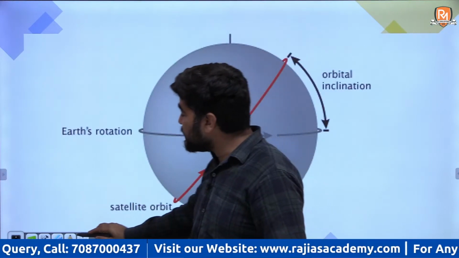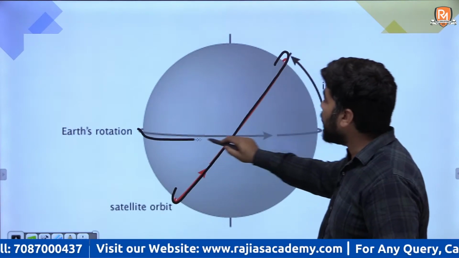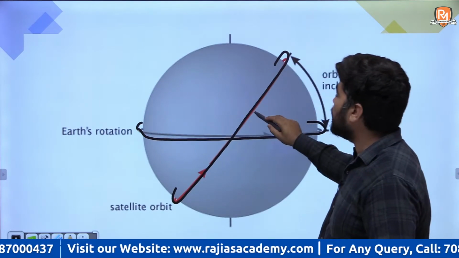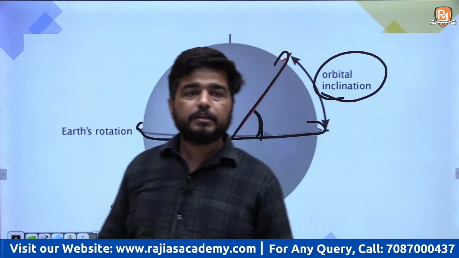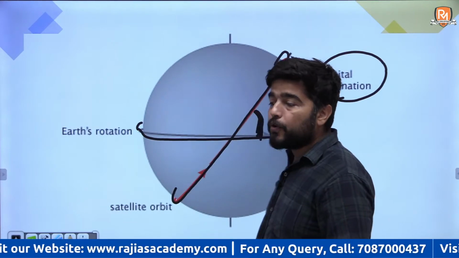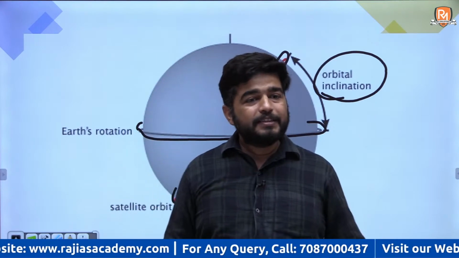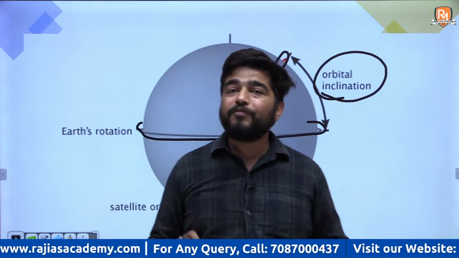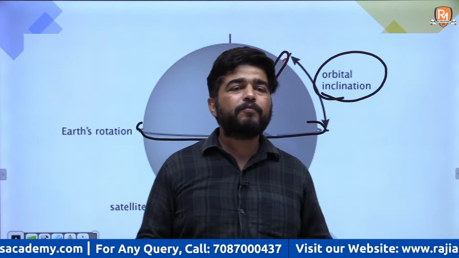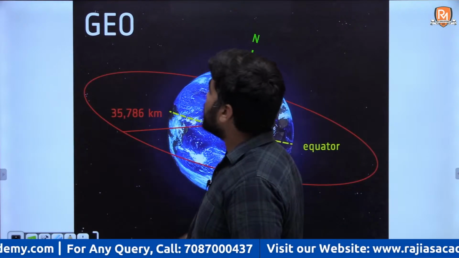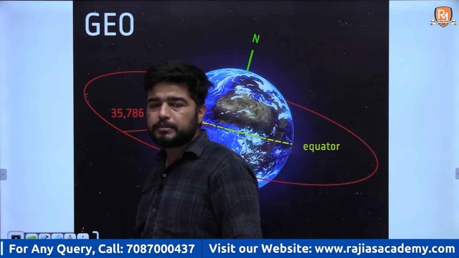Okay, and another thing is how the orbit of the satellite is inclined with the equator. This is known as orbital inclination, the angle with the equator. These are important characteristics of any orbit. Okay, first geostationary or you can say geosynchronous, both will be discussed.